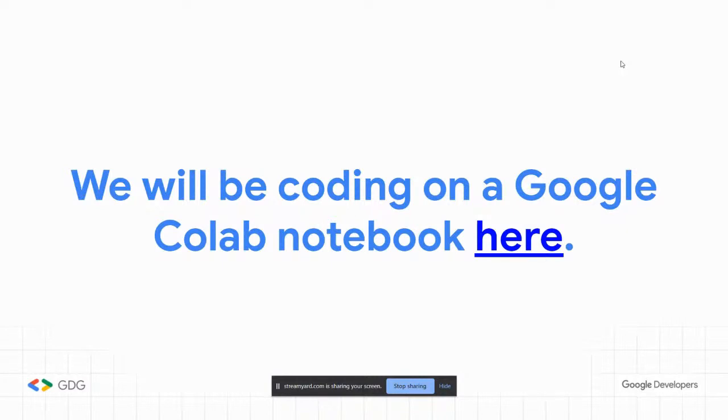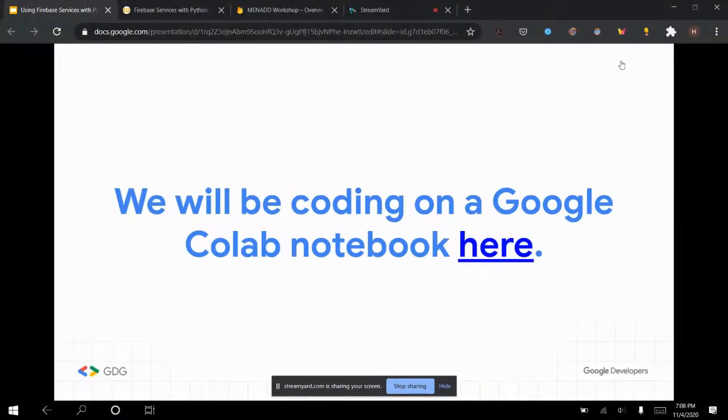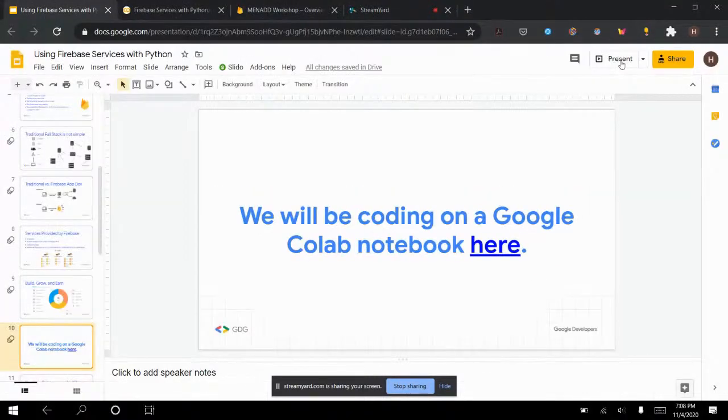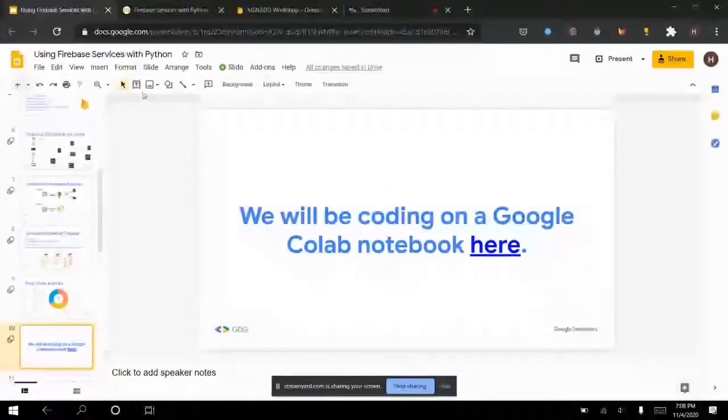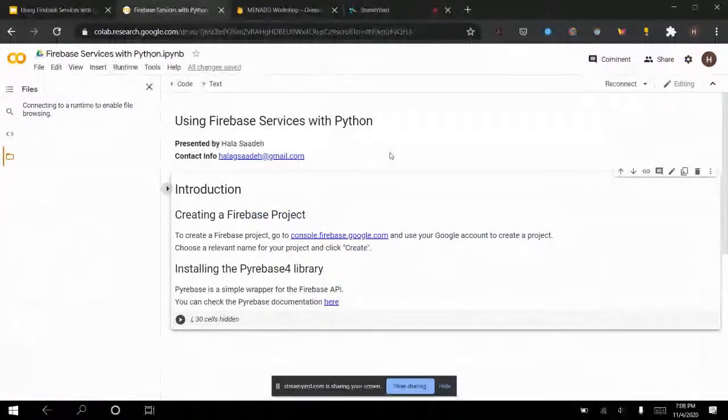So we will be coding on a Google Colab notebook. I have the notebook right here. So you should now be able to see the notebook. I have hidden most of the code, but we'll be going through it as well as making some changes ourselves. Before we actually start coding, let me just go through some things very quickly. Before I do that, I'm just going to ask, are there any questions about what we've covered so far? Everything we've talked about so far has been mainly theoretical, you could say.